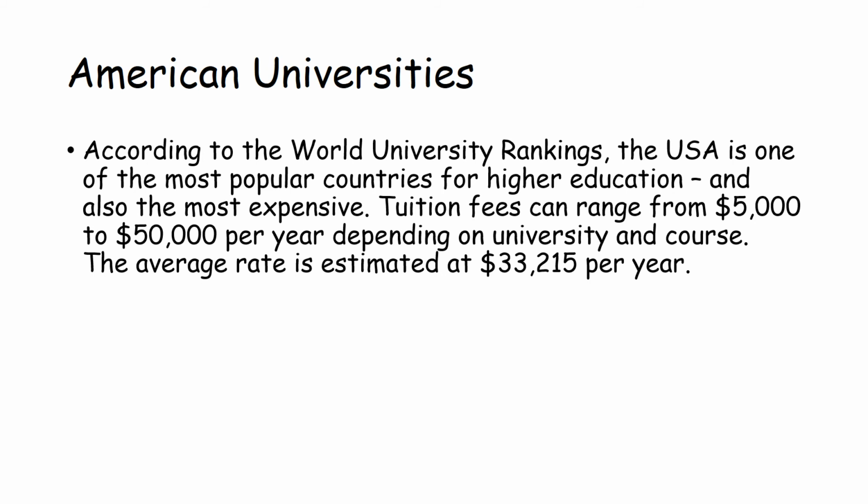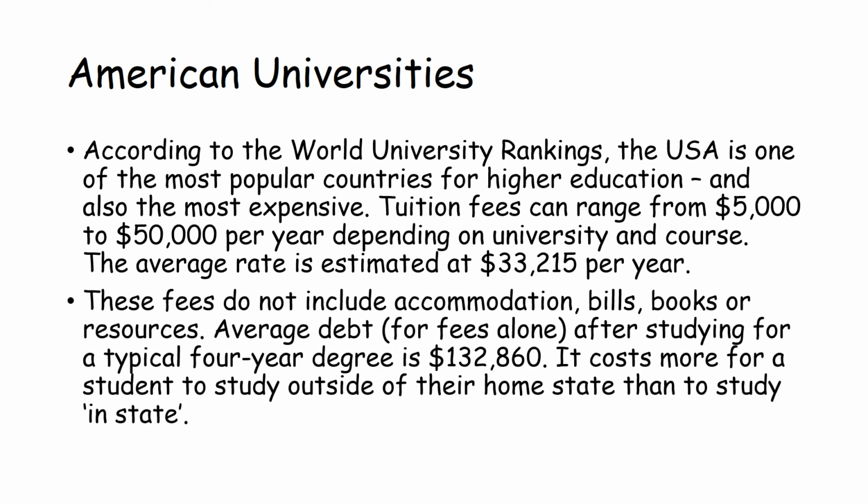According to the World University Rankings, the USA is one of the most popular countries for higher education and also one of the most expensive. Now tuition fees can range from $5,000 to $50,000 per year depending on the university and the course. Now the average rate is estimated to be around about $33,000 per year. Now these fees do not include accommodation, bills, books or resources.